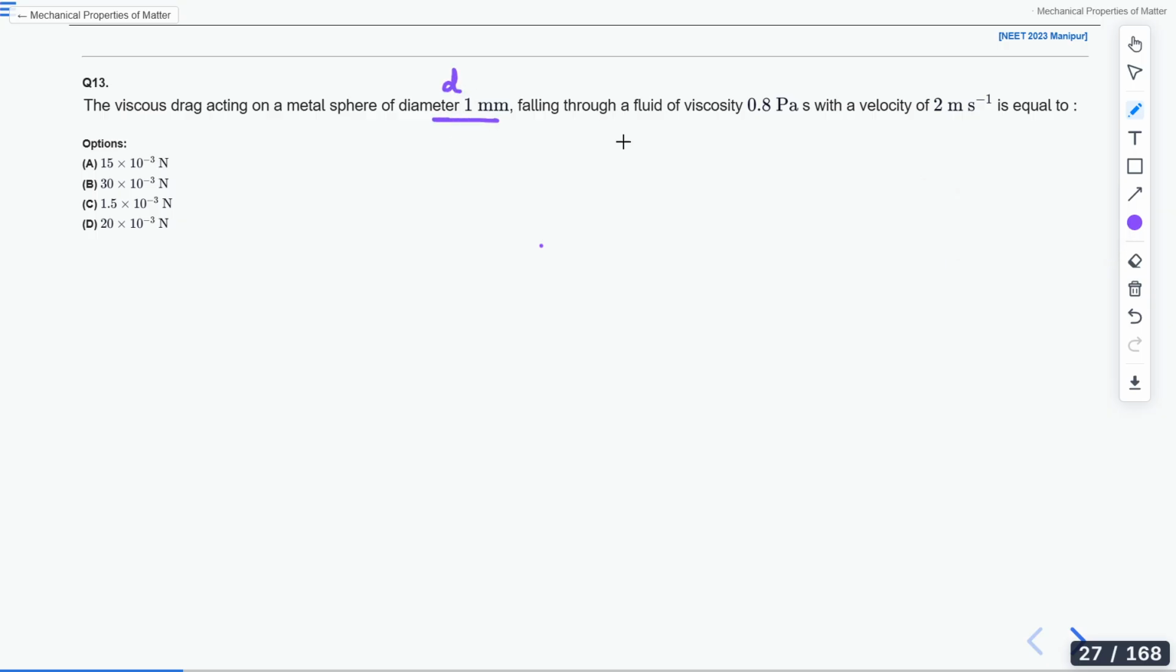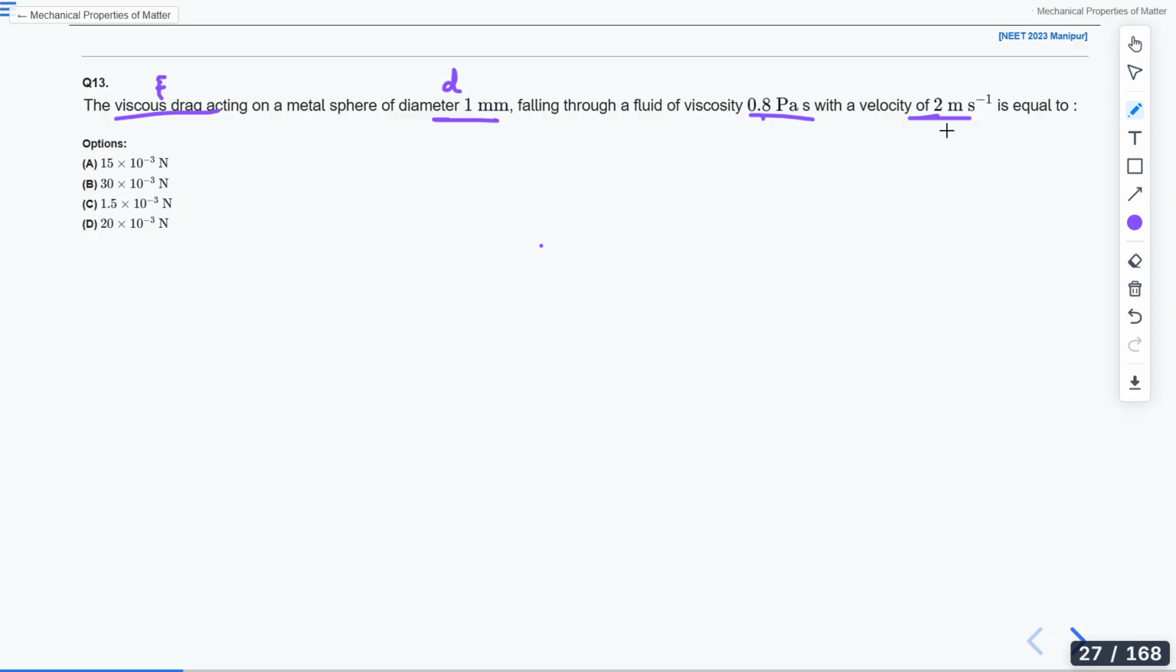Let's write it D. And a viscous drag acting on this metal sphere, falling through a fluid of viscosity 0.8 Pascal second with a velocity of 2 meter per second, is equal to. So you have to find the viscous drag force. Diameter is given, viscosity is given, and velocity is given as well.